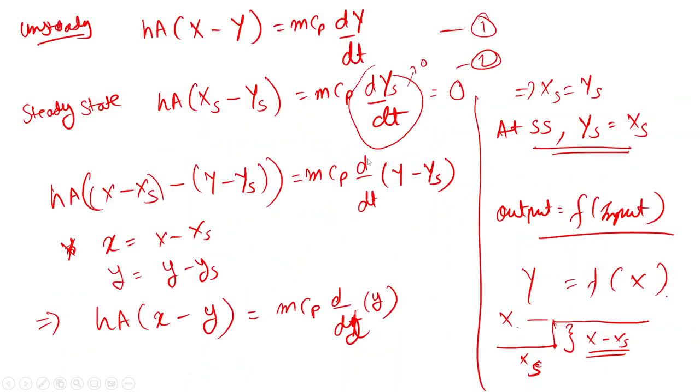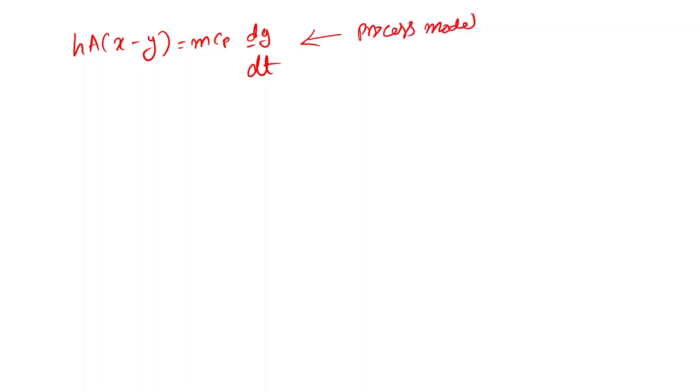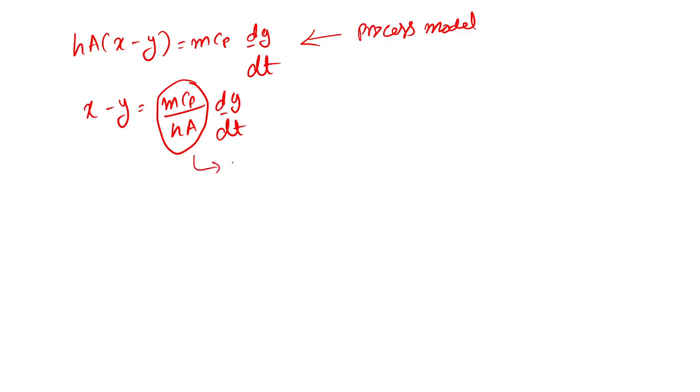So we have HA (x minus y) is equal to mCp dy by dt. This entire thing is my process model. I can also write it as x minus y is equal to mCp upon HA dy by dt. If you find the dimensions of the term mCp upon HA, it will be time.